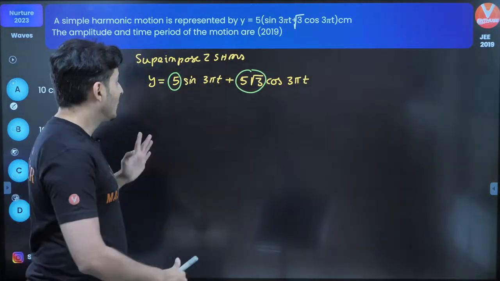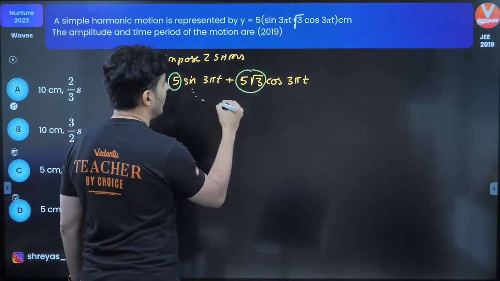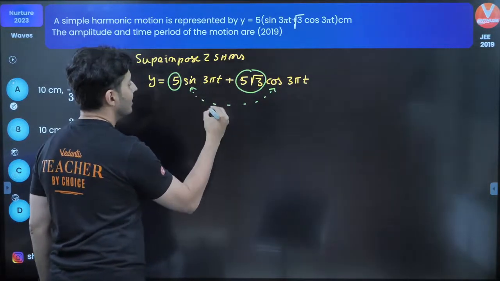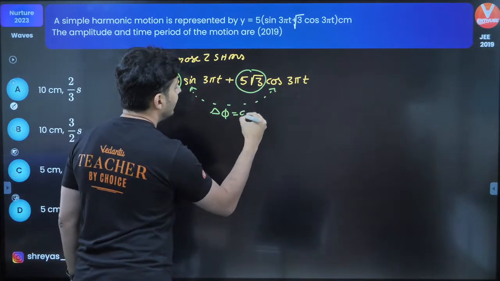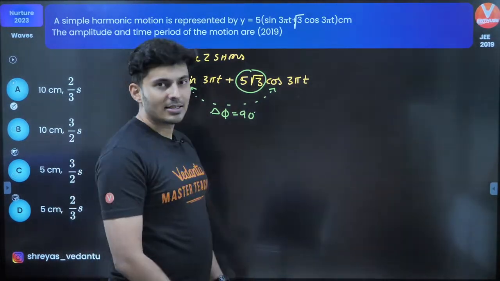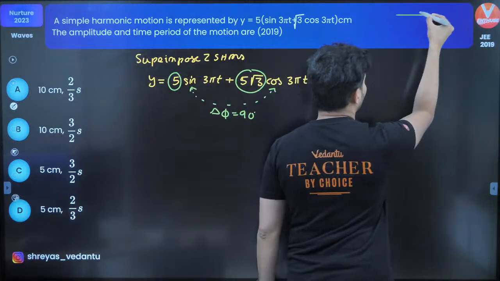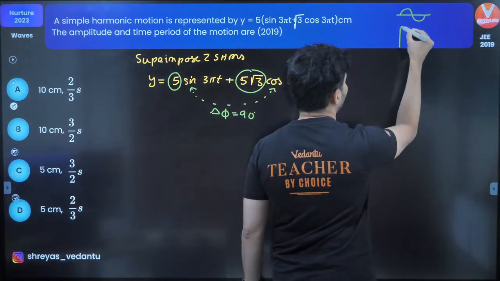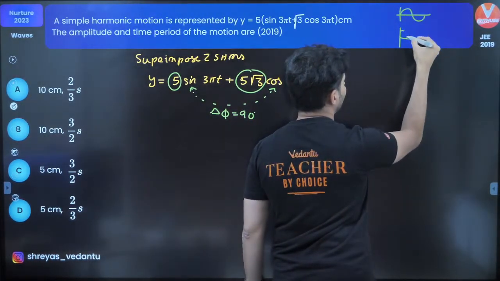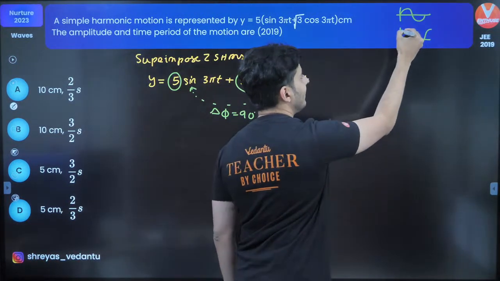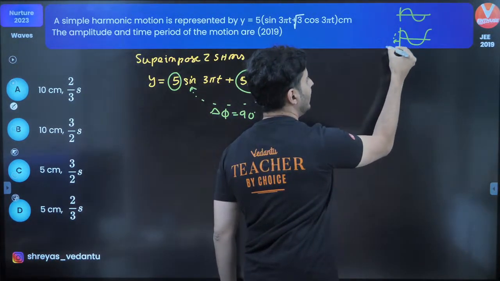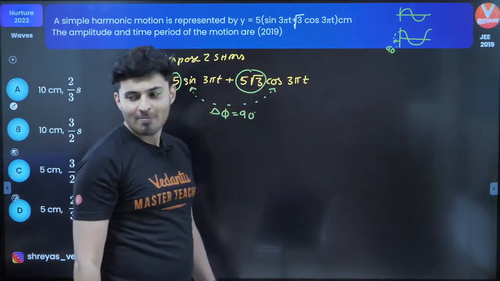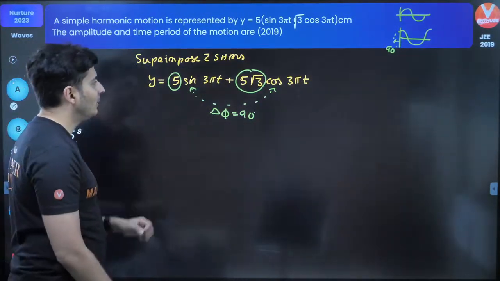All right. So difference between sine and cos, what's the phase difference, guys? The phase difference is 90 degrees. You all know that, right? Sine graph starts like this. Cos graph, same time, it starts like this. So there is always a phase difference of 90 degrees. Correct. That's it. Now my job is done.